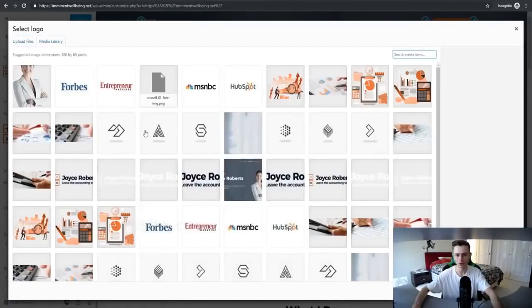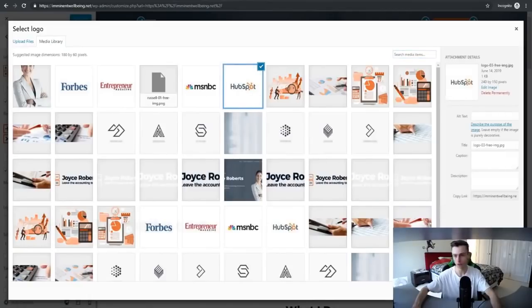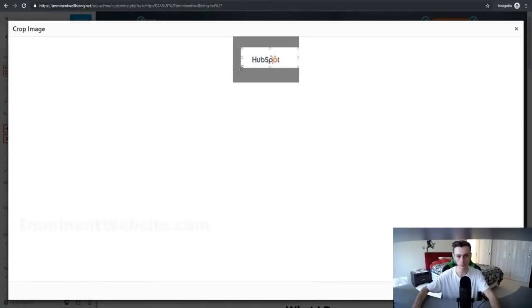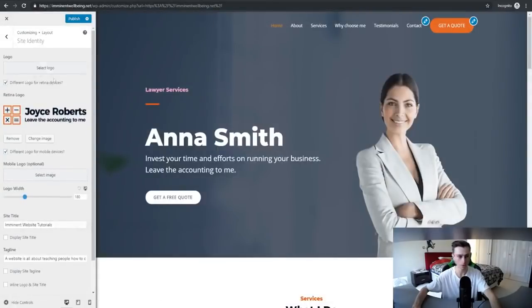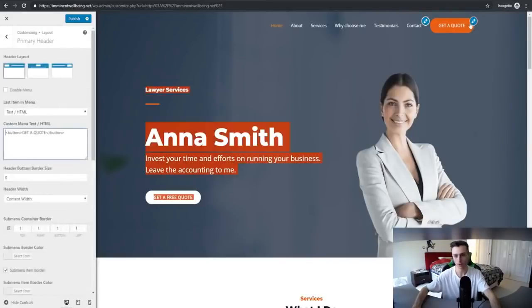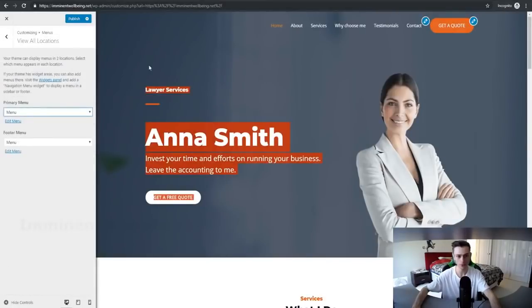If you want to choose an icon here, you can. For an example, let's choose this one right here. We can crop it so it doesn't show any of that white background, and that will be sufficient for now. We can click on crop image, and that will be our new logo. We can always remove that like I just did before. Same with the contact button right here. We can pretty much add the favicon and all this type of stuff in the customization menu right here. This is where you can add all of that. And that's pretty much it when it comes to the editing aspect of our website.